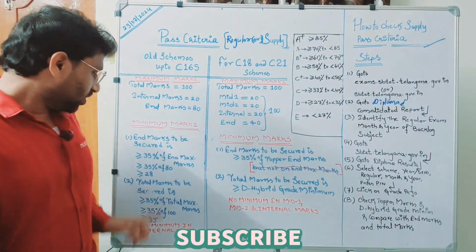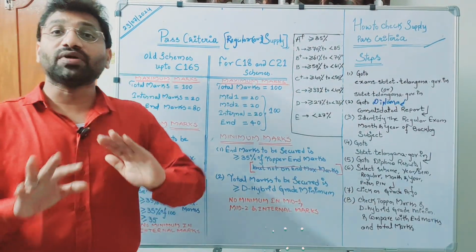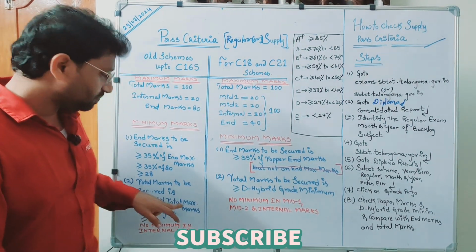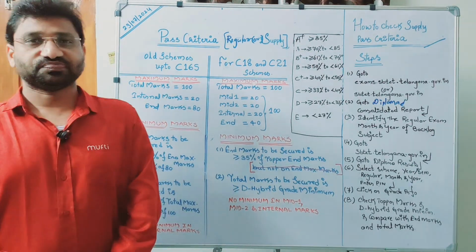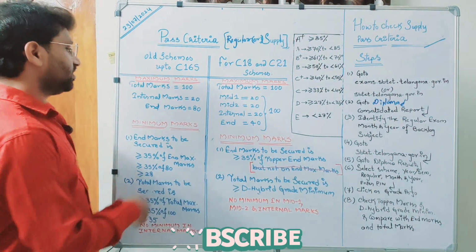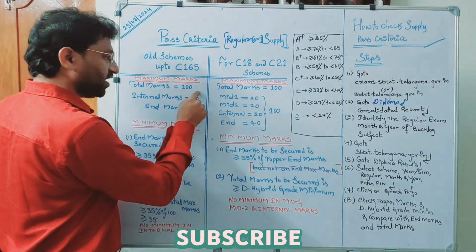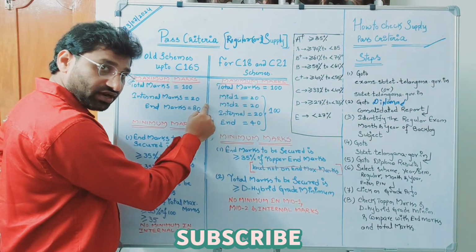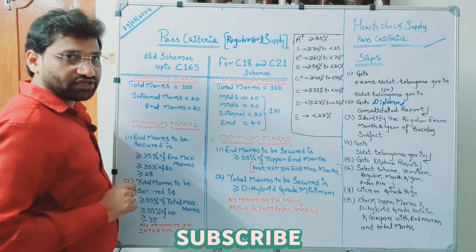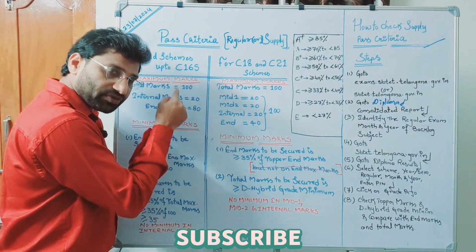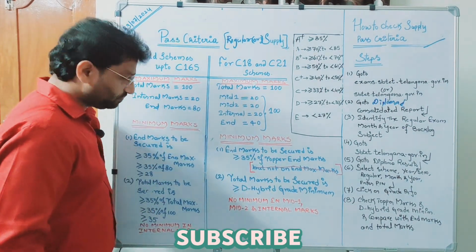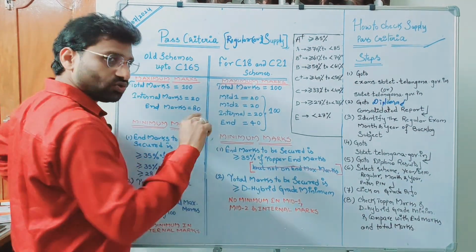What is the second condition? Total marks. What is total marks here actually? For 100, how many marks you have to get? For 100, you have to get 35% of the maximum. What is total maximum? 100. So 35% of 100 is 35. That means in these three components, total marks is 100, which is a combination of internal and end, for end you have to get 35% on this 80, and for total you have to get 35% on total. But there is no minimum marks value for internal. That means in the end examination you got 28.